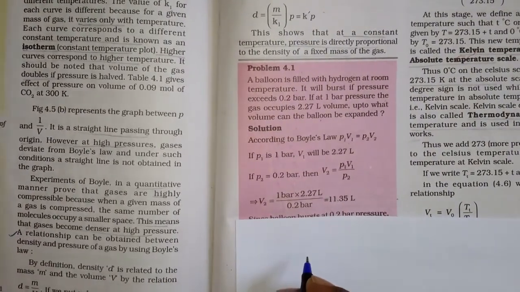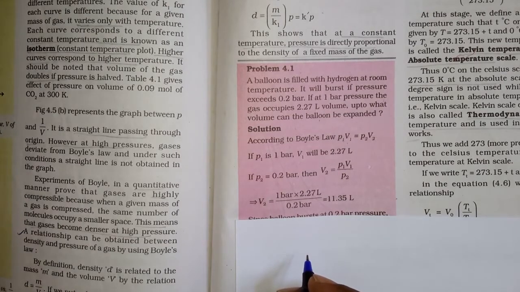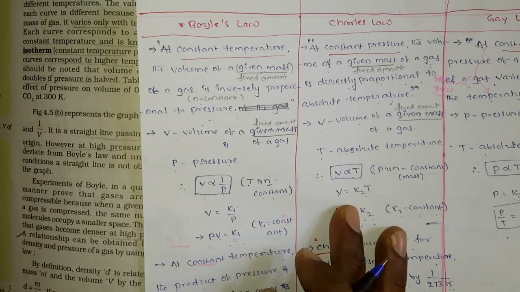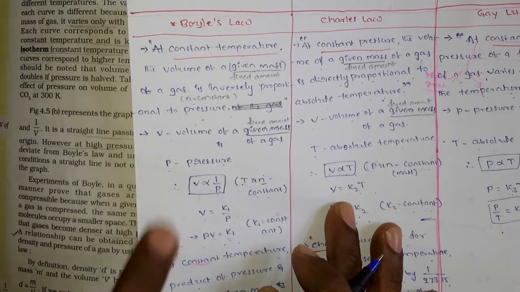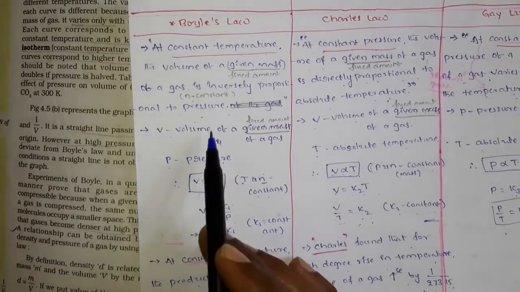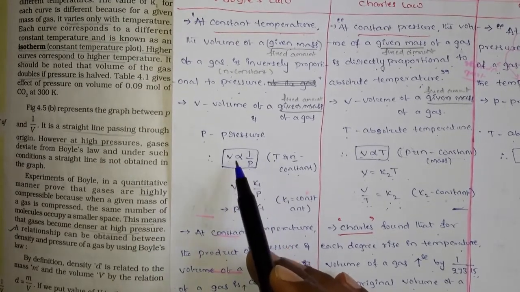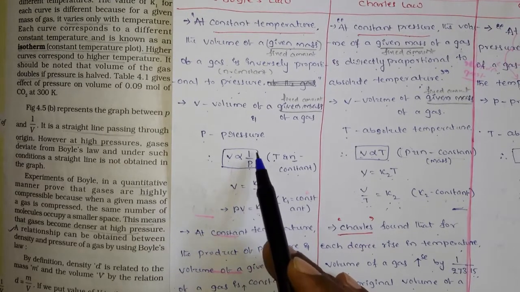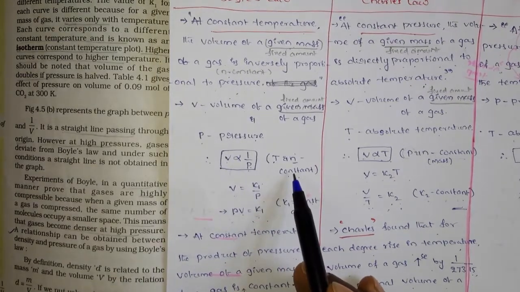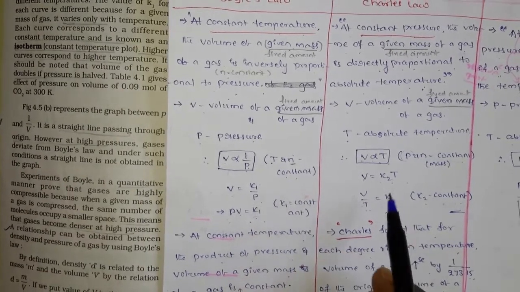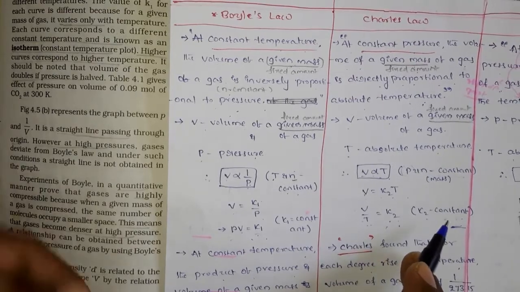What is Boyle's law? Boyle's law is that at constant temperature, the volume of a given mass of a gas is inversely proportional to the pressure. That means V is inversely proportional to 1 by P at constant temperature and n, right? Now we can see a few problems on Boyle's law as well as Charles's law.